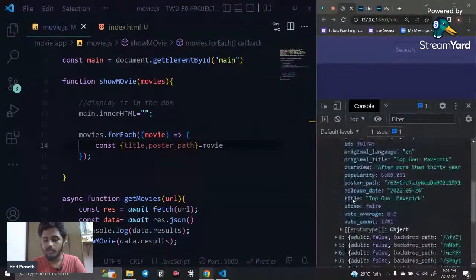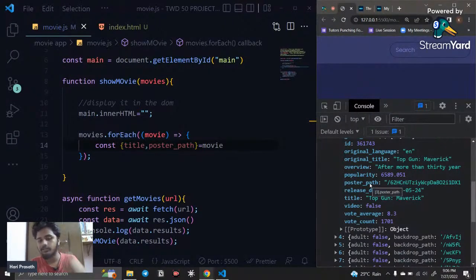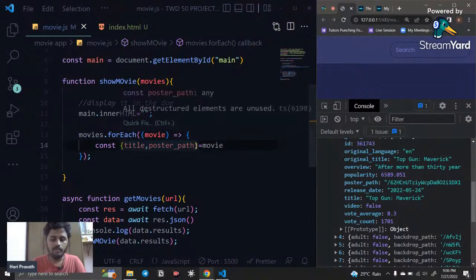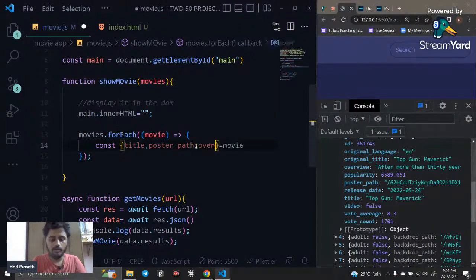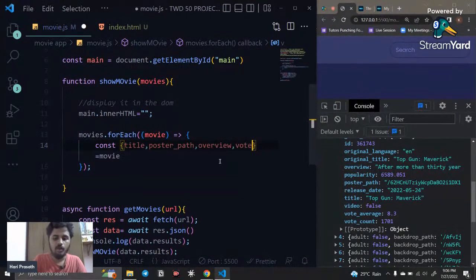Check the spelling, whether it is correct or not. And we need the overview. What is the next thing we need? We need release date and vote average. So for vote average we need vote_average.